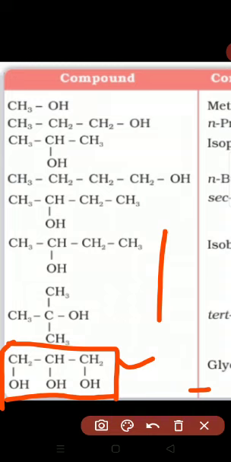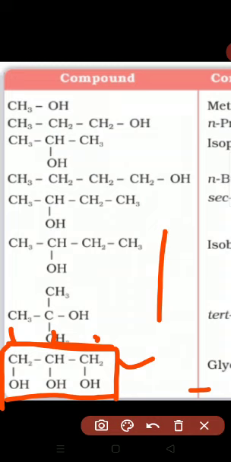For the IUPAC name of this compound, select the longest continuous carbon chain. Numbering is done 1, 2, 3. That means the parent is propane. The E is not replaced because this is a polyhydric alcohol, hence propane with OH groups at 1, 2, 3.